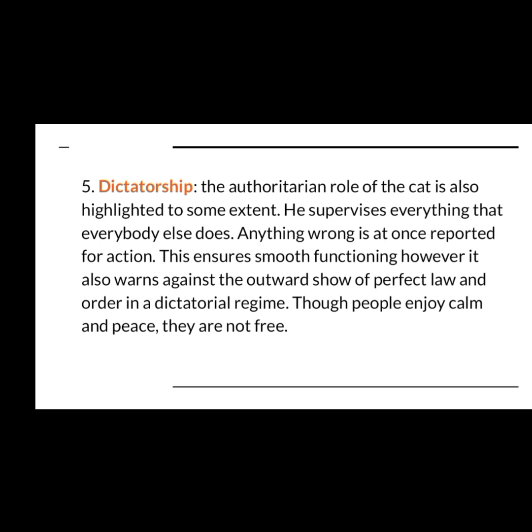Dictatorship. As I've already told you, this poem was written in the 1930s, when dictatorships were prevalent. The authoritarian role of the cat is also highlighted to some extent. He supervises everything that everybody else does. Anything wrong is at once reported for action. This ensures smooth functioning. However, it also warns against the outward show of perfect law and order in a dictatorial regime. Though people enjoy calm and peace, they are not free. Ultimately they are under someone who is all the time above their head and watching them.